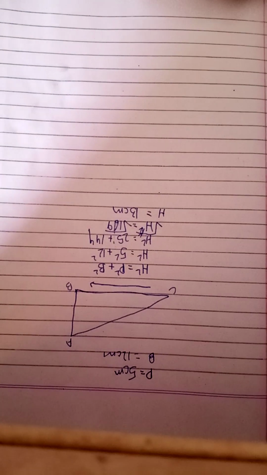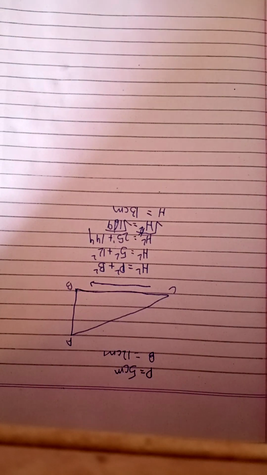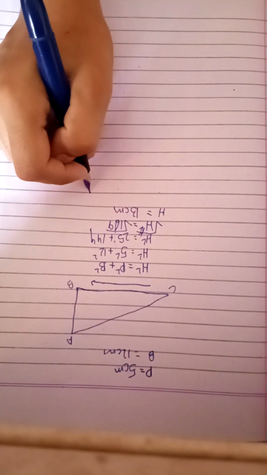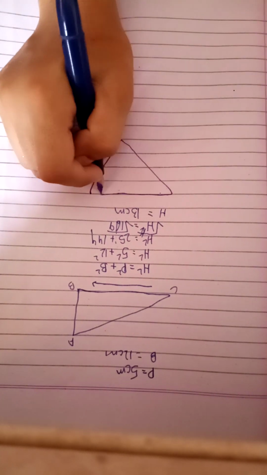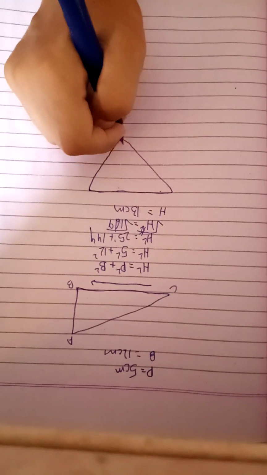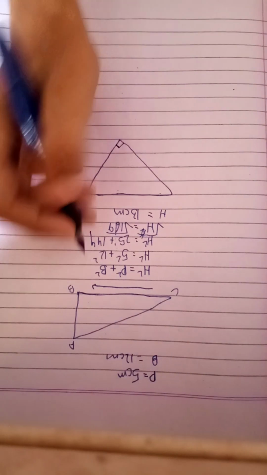Sometimes the questions are different. Like we once get this one. We will solve this one too. We have got the 90 degree here.